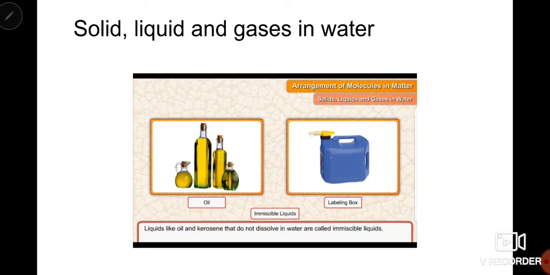But on the other hand, we have a few liquids which do not dissolve. We call them immiscible liquids. For example, oil. You can take the example of any oil or kerosene oil. All these are immiscible in water.